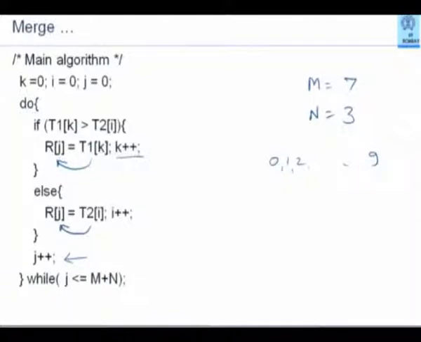j less than or equal to m plus n. m plus n is 10. Not only when j is less than 10, but even when j is equal to 10, I want to continue. When I continue, an element will necessarily go into the index 10, which will be the 11th element in that array. So I will actually get that -1, one of the two sentinels, which is not part of the original array.